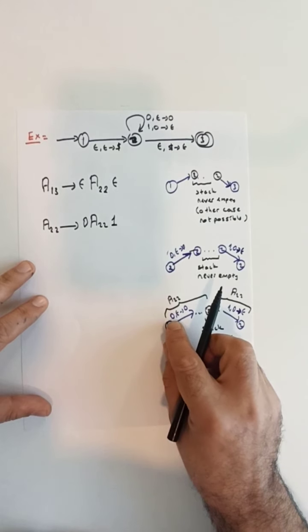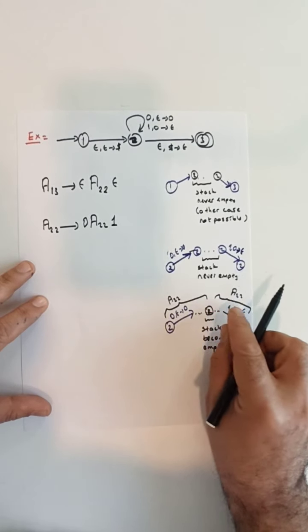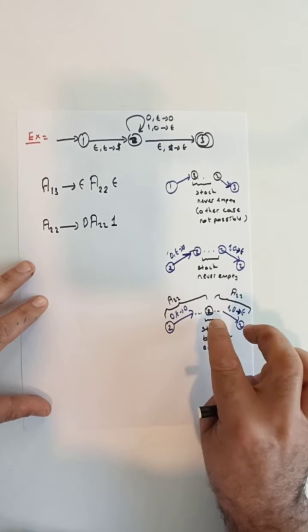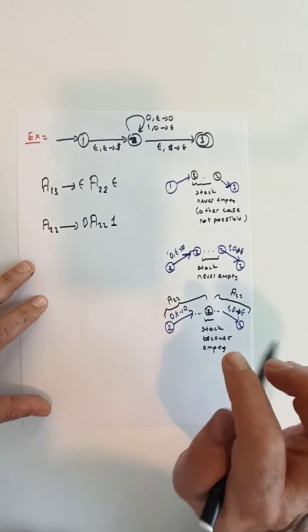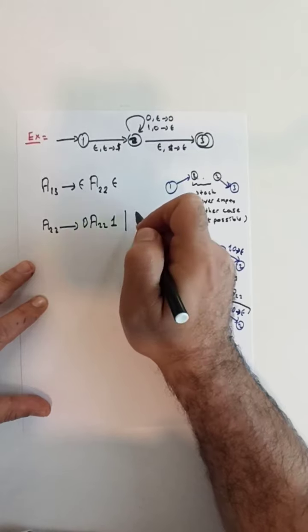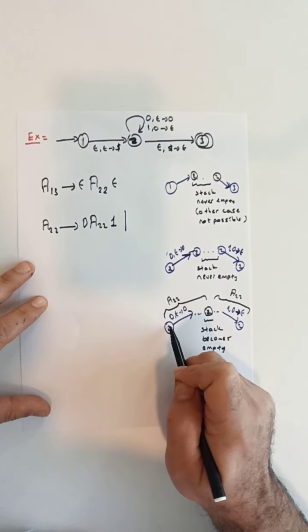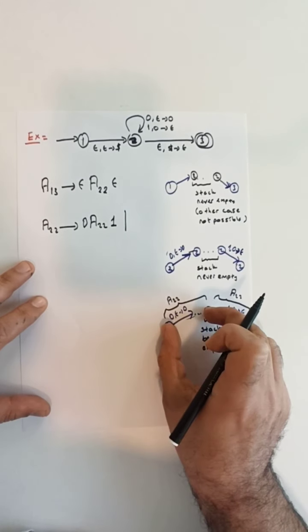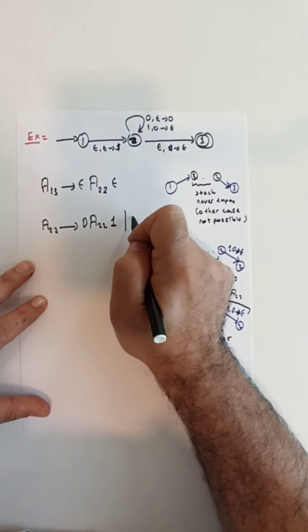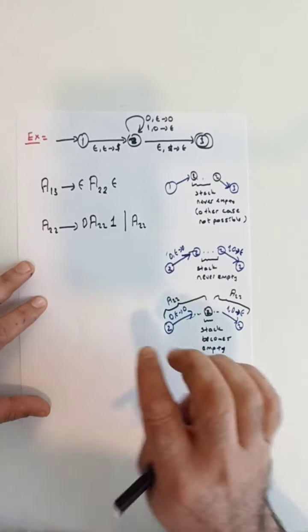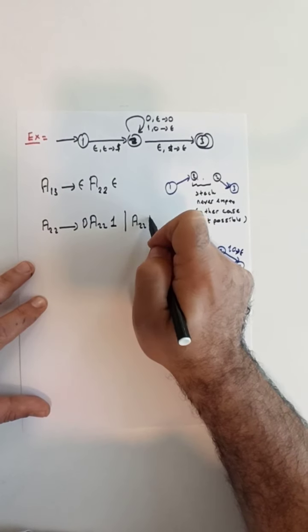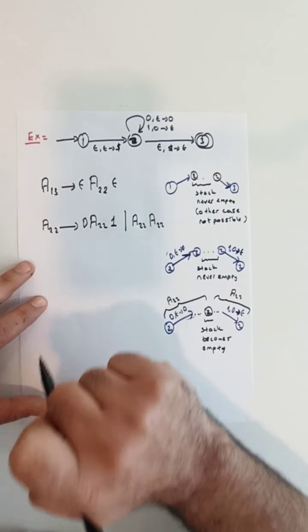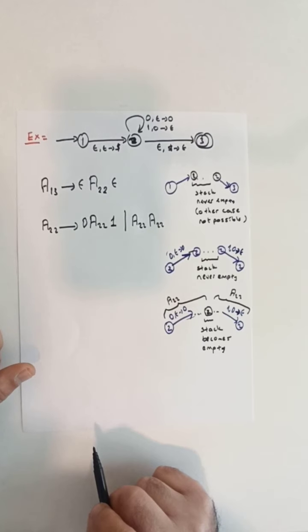So corresponding to this case where the stack becomes empty somewhere in between, we can write down the following rule that is composed of the initial part of the string, which can be represented with the A22 variable, and the second part of the string, again represented with the variable A22.